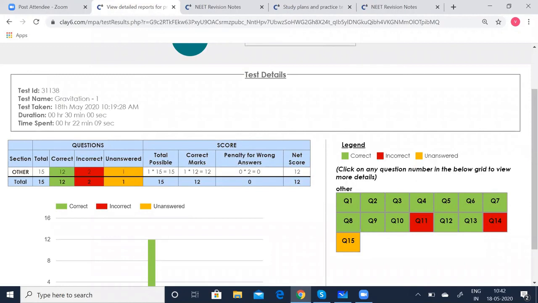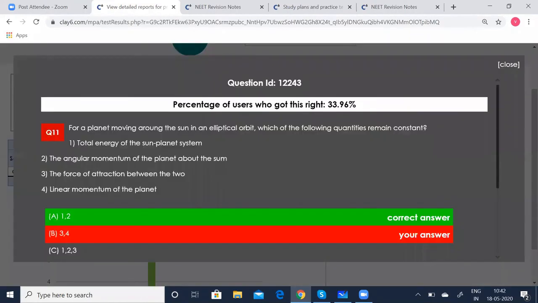So let us quickly see what was incorrect in the 11th question. For a planet moving around the sun in an elliptical orbit, which of the quantities remain constant? Total energy of the sun-planet system, the angular momentum of the planet around the sun, the force of attraction between the two, linear momentum of the planet. We had said that 3 and 4 are correct, but the correct answer is the total energy of the sun-planet system and the angular momentum.